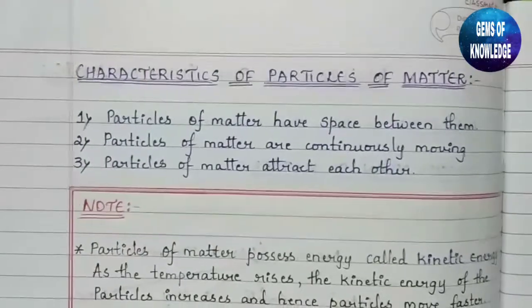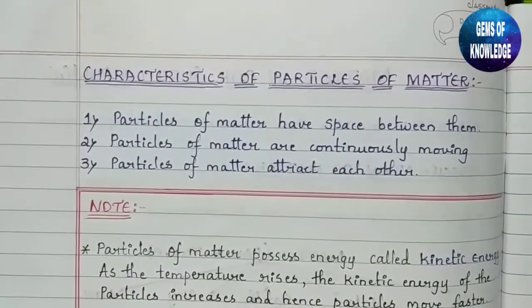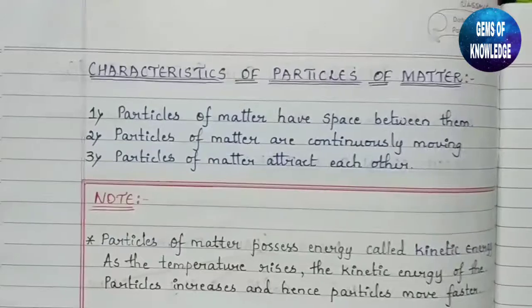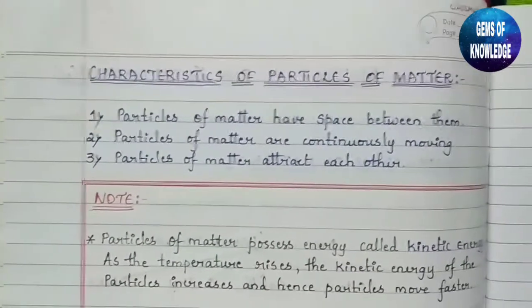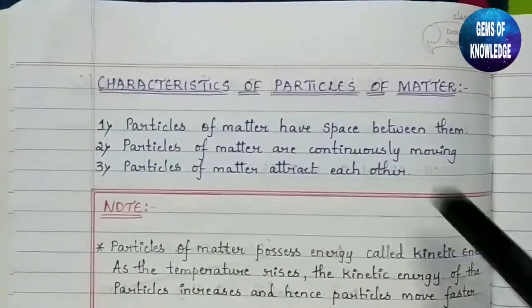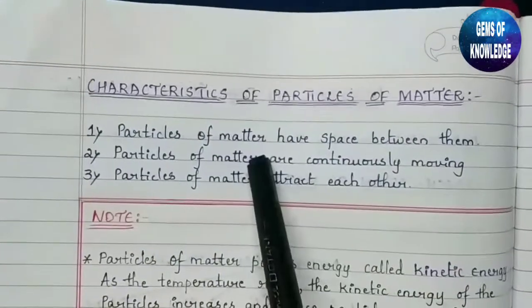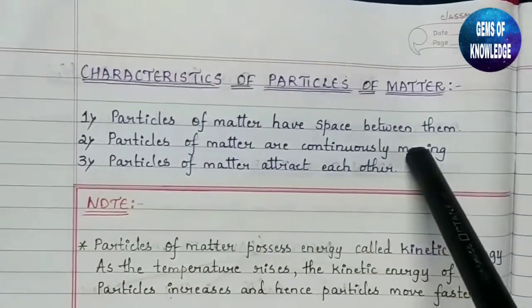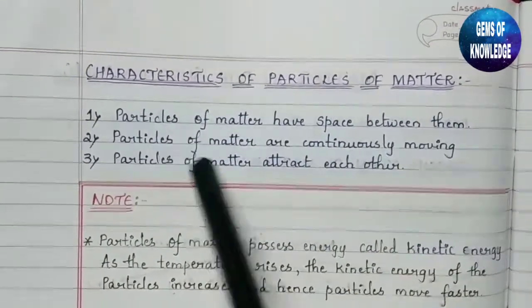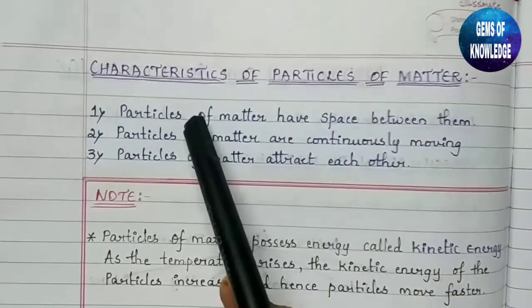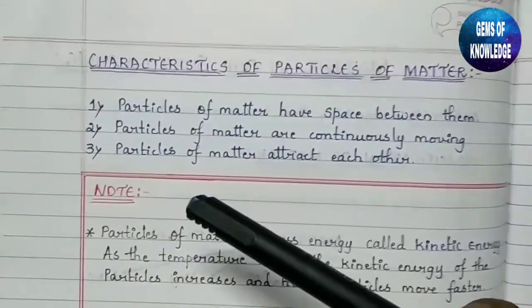Okay, next here you can see the characteristics of particles of matter. So basically there are three characteristics of particles of matter. The first one is, particles of matter have space between them. Okay, so how is this possible? How do the particles of matter have space between them?